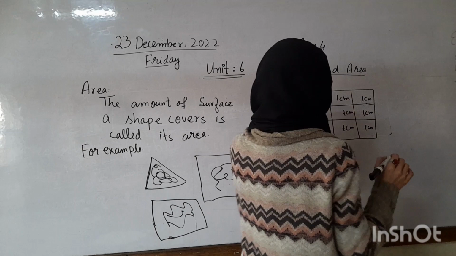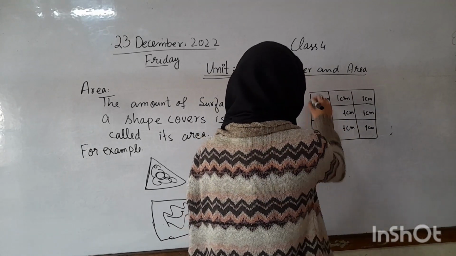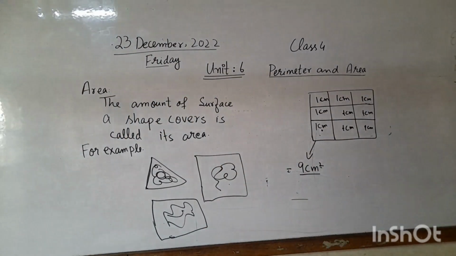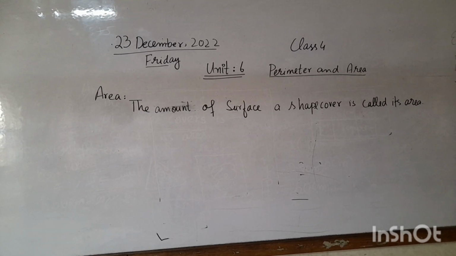So each block has an area of 1 centimeter square. If we add all the blocks, we get the area of this whole square. This is 9 centimeter squares.